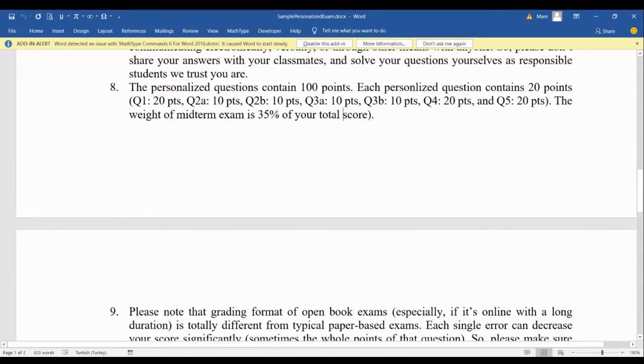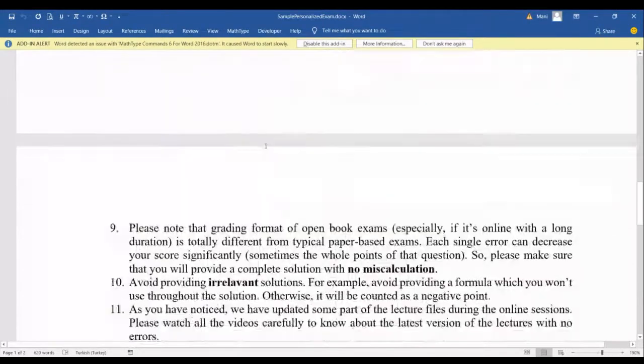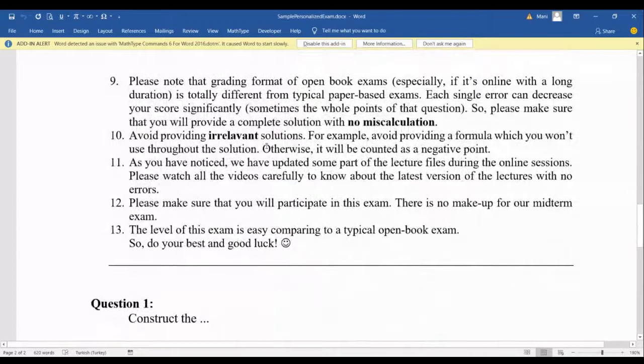But we should be careful about this 35% anyway, and we should avoid errors in the midterm exam, because it's really different from the way your weekly assignments are graded. So please note that the grading format of open book exams, especially if it's online with a long duration, is totally different from typical paper-based exams.